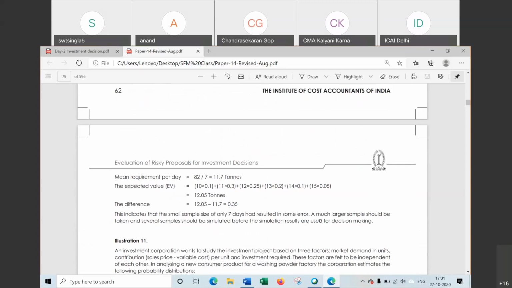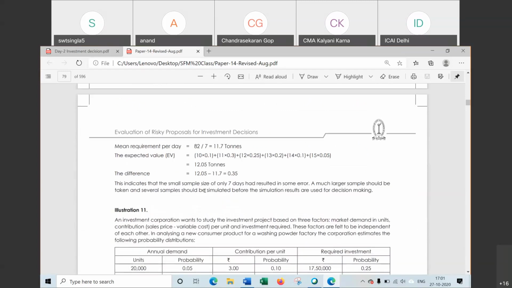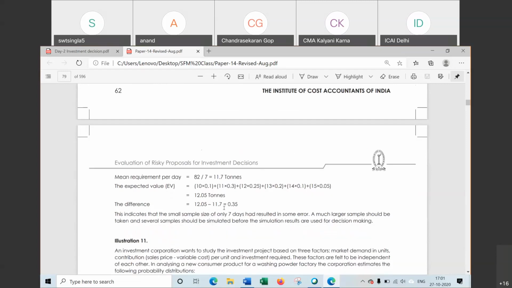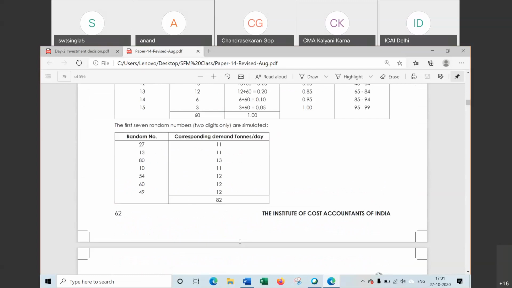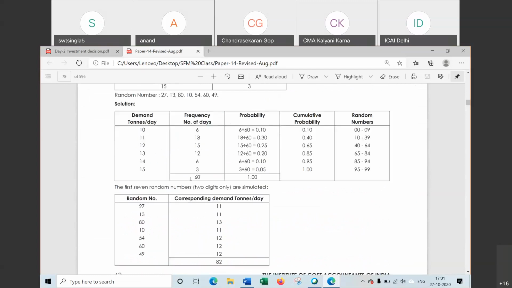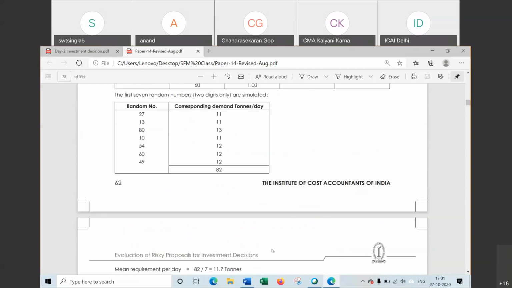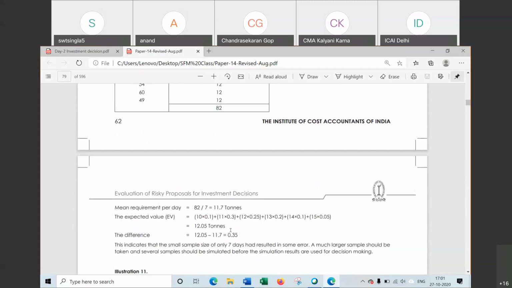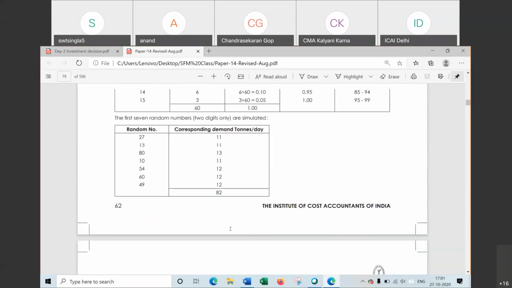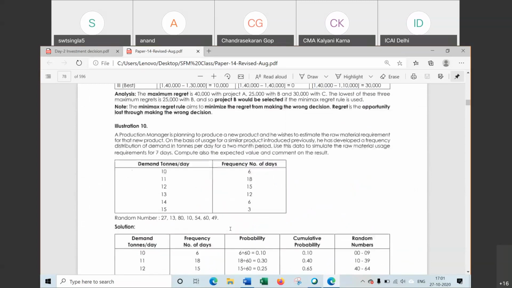A much larger sample should be taken and several samples should be simulated to make the decision. This difference is due to small size of sample. This value is for 60 days and this one is for only 7 days. So that's why there is some difference in expected value and this mean value.